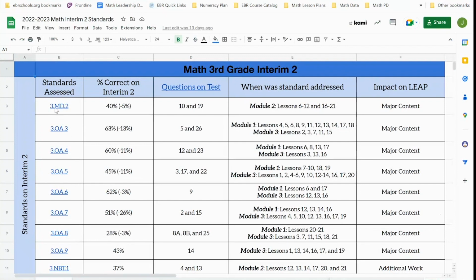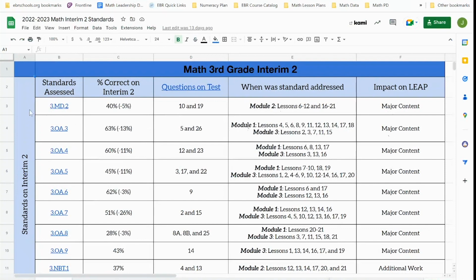So the first thing that you'll notice is that we have columns for standards that were assessed on Interim 2. We have the percent correct from the district on Interim 2 for that standard. We also have a column that identifies which questions on the test correlated to that standard. In the fourth column, when was the standard addressed in our Eureka curriculum? And then the final column is the impact on LEAP, identifying if it's a major content, additional, or a supporting content standard. So let's focus on some of the hyperlinks to see how you can interact with this.